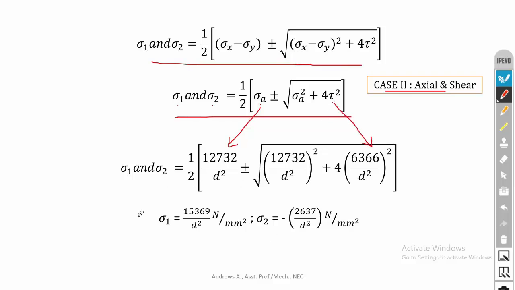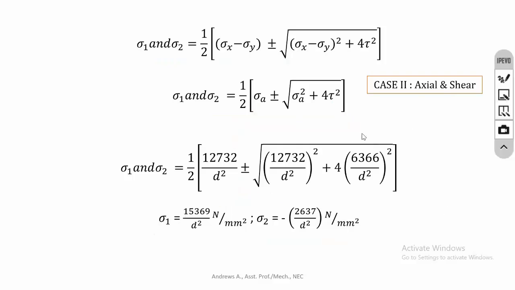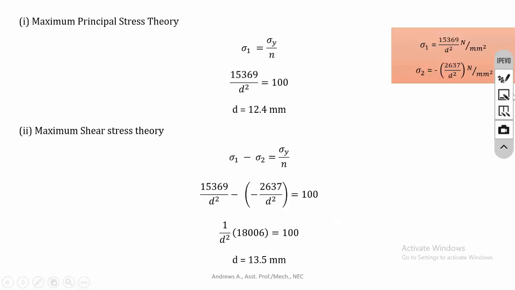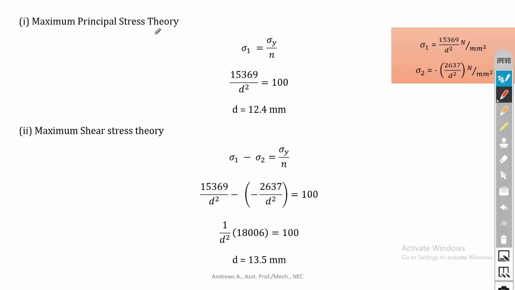Okay, then if we put plus, then we will get the maximum principal stress. If we put minus, then we will get the minimum principal stress. So this is the maximum principal stress and minimum principal stress. So now by having these two principal stress values, we can use the theories of failure. First we will start with maximum principal stress theory.